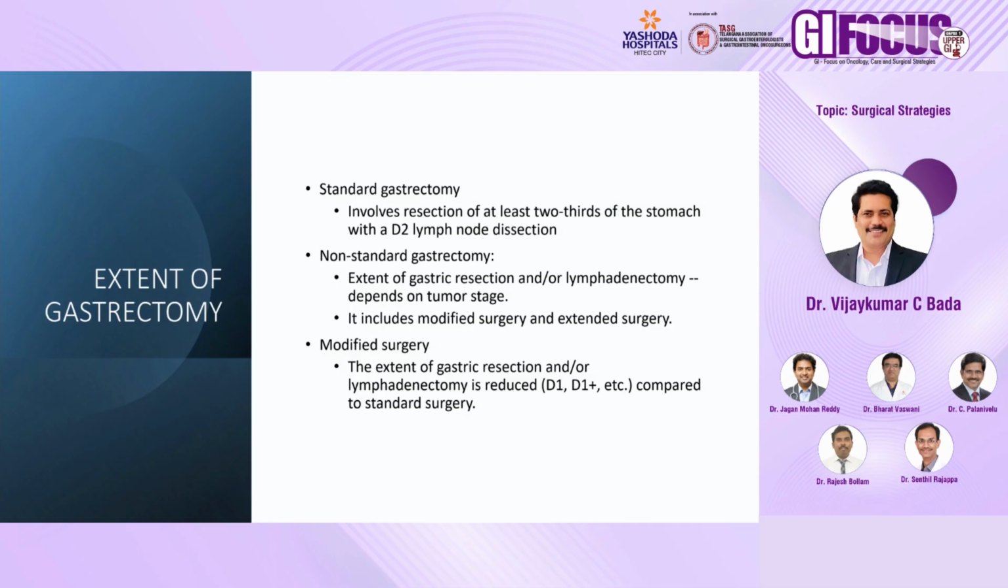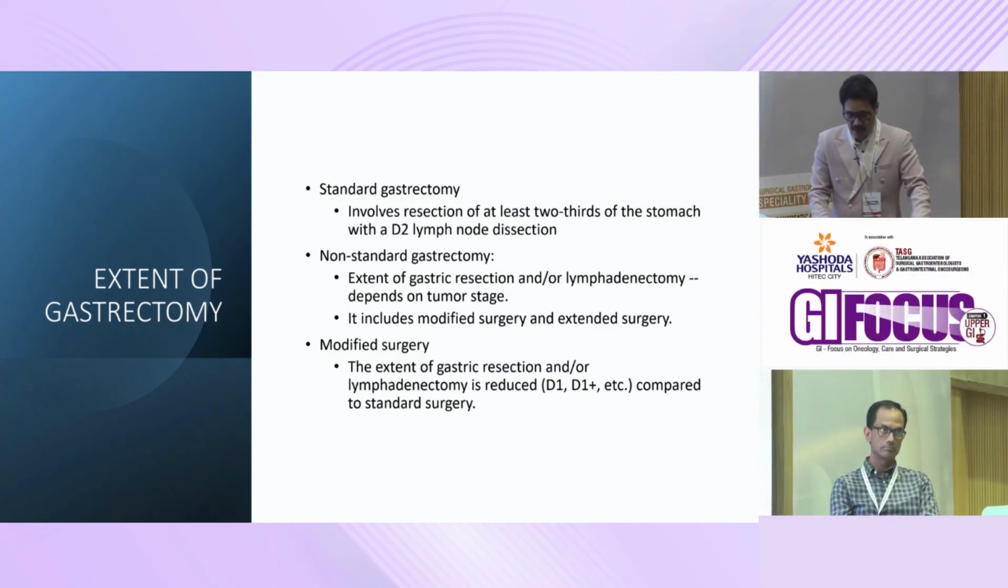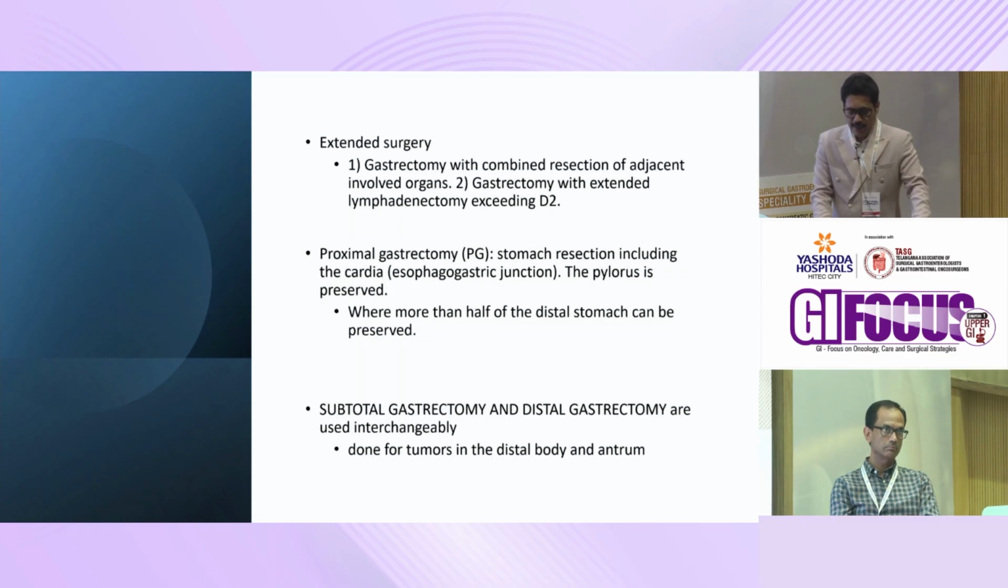Modified surgery depends on the extent of the resection that we do, and here the lymphadenectomy can be D1 or D1 plus. This is all in the scenario of perioperative therapy for these patients. So upfront modified surgery will not be possible in a locally advanced gastric cancer. Extended surgery involves additional organ resection, or extended lymphadenectomy, maybe sometimes beyond D2. That is when extended resections will come.